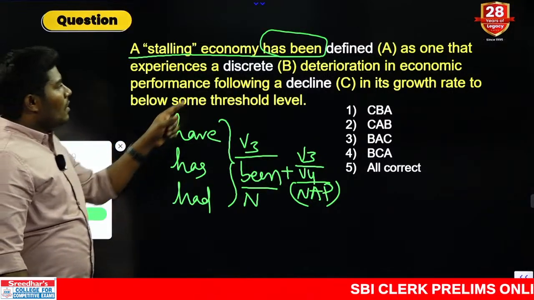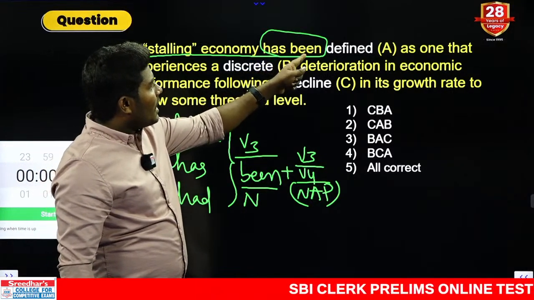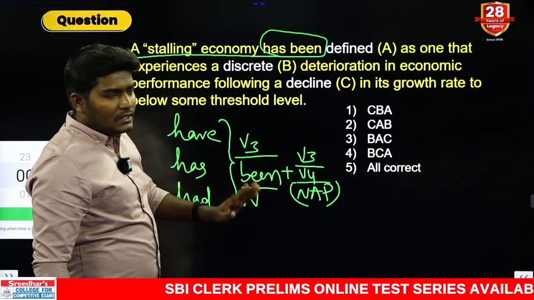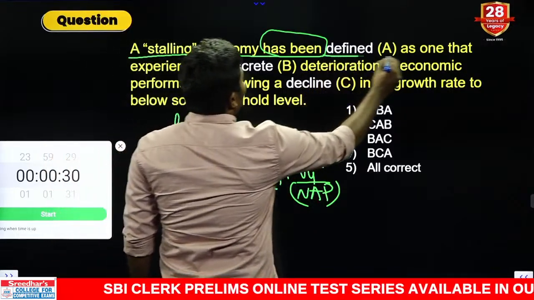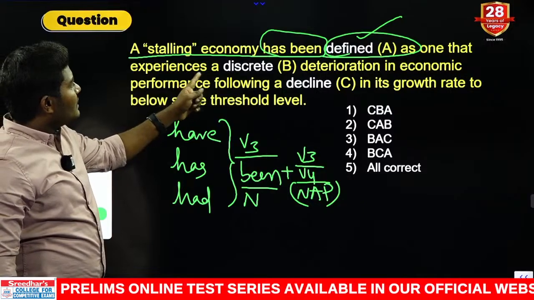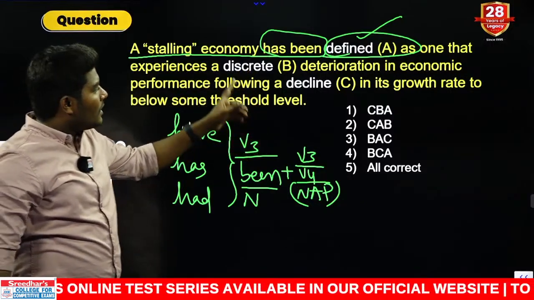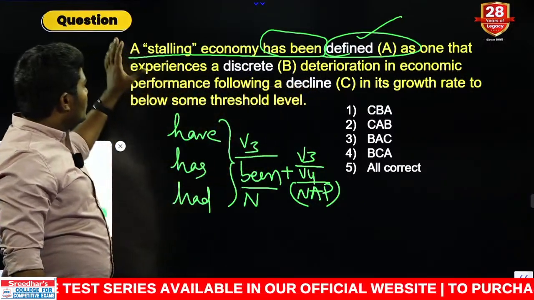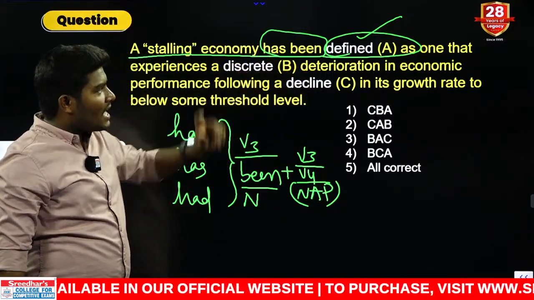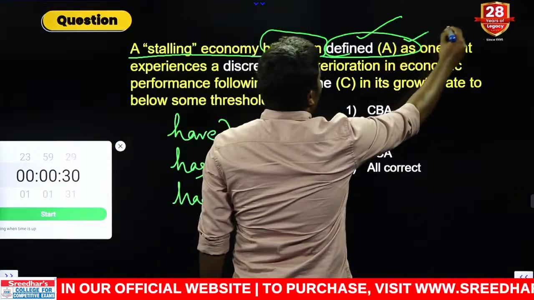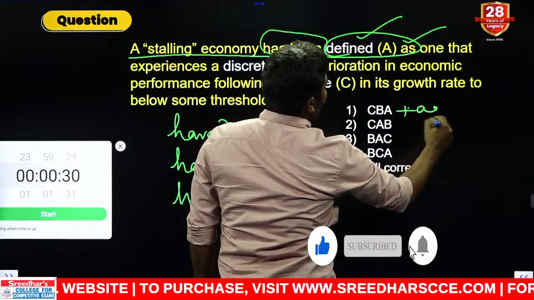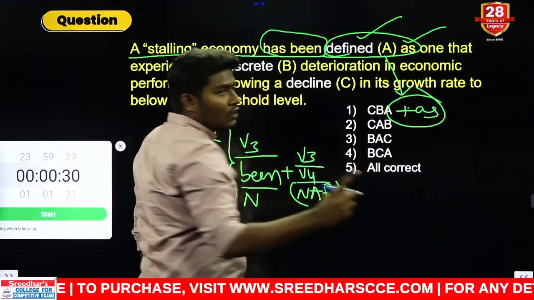Now, we have one rule here. Has been is already given. Has been plus V3 or V4, yes or no? So, has been defined is one fixed combination. Do you have any other alternatives? Has been discrete, not possible. Has been decline, not possible. So a stalling economy has been defined as. Defined is also followed by one rule, that is as. You can also write down like this, defined plus as combination. Write this part also, that is another rule.